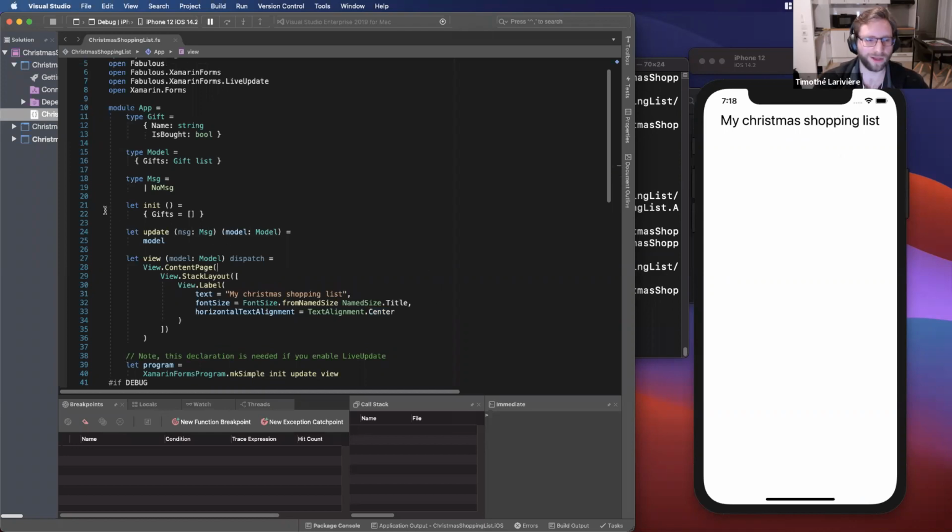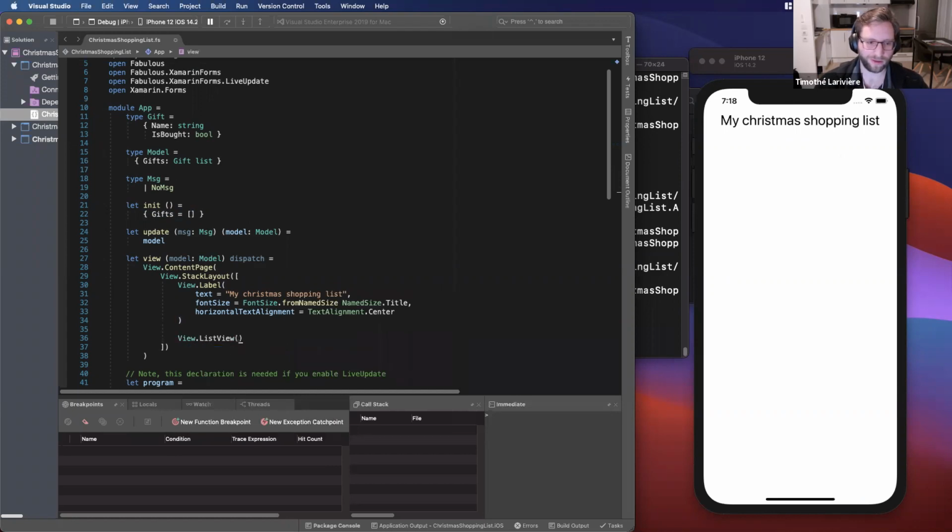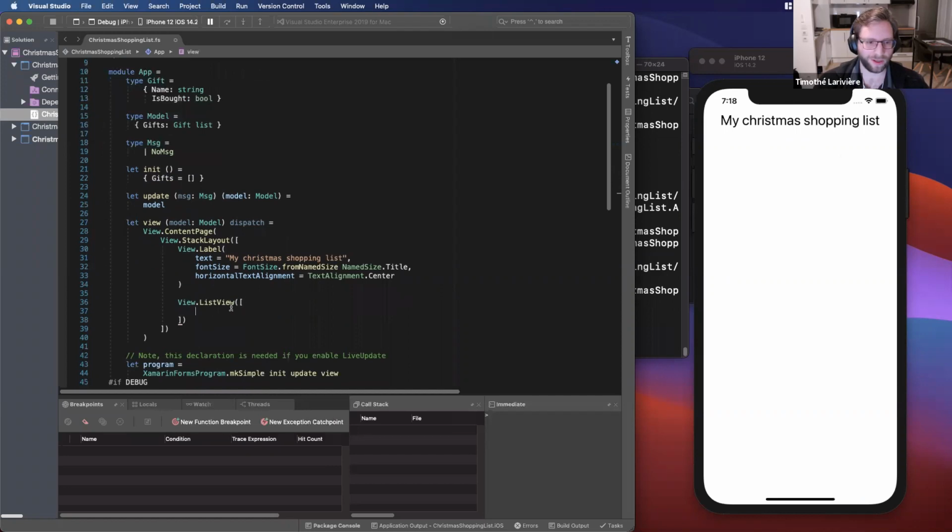Okay, so now I have my gifts that I want to display. For that, I will display a list view. In this list view, I will make a for loop. So for each gift in my model.gifts, I want it to return a new cell in my list.